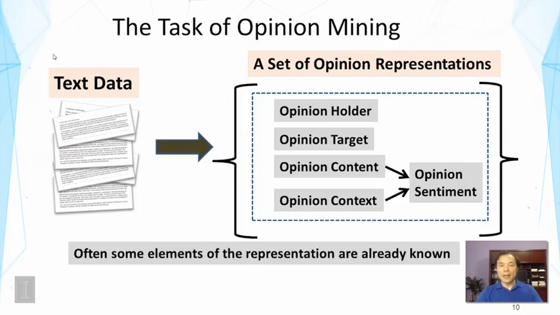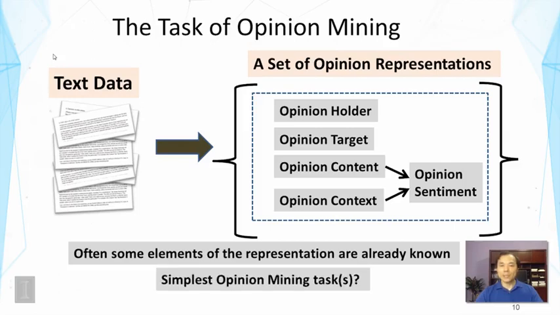Now, often some elements of the representation are already known. I just gave a good example in the case of product reviews, where the opinion holder and opinion target are often explicitly identified. And that's why this turns out to be one of the simplest opinion mining tasks.